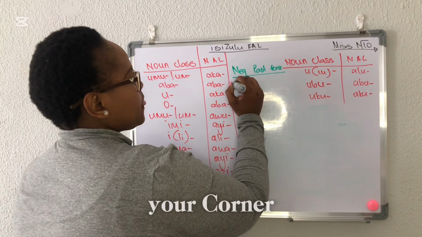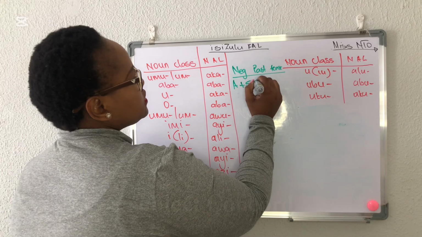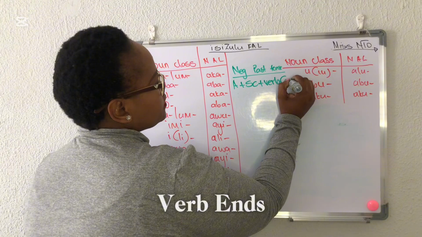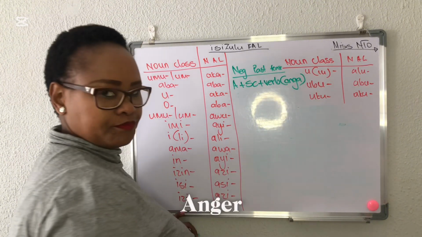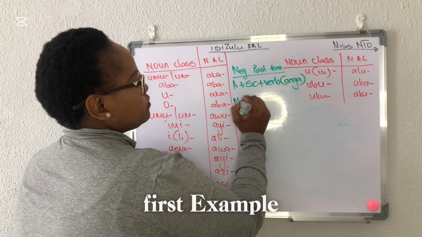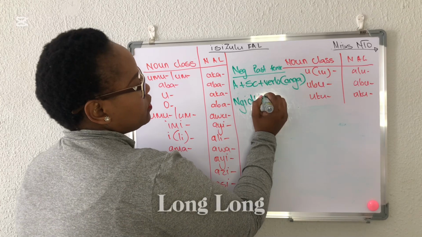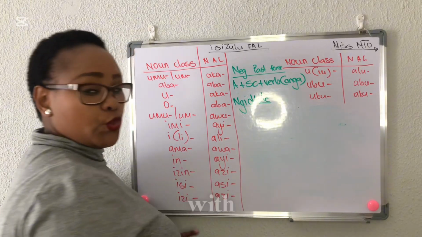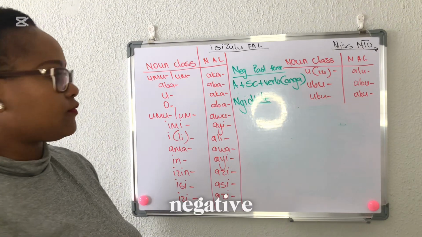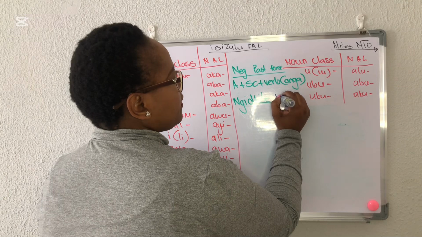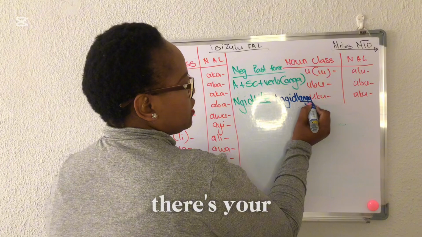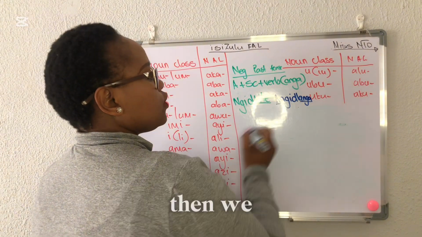Okay, so in negative past tense, guys, isasebenza ngawo ama-negative agreement link. However, ifomula yakhona ithi a plus subject concord plus your verb, but your verb ends with anga. Let's look at this. First example, you had long form ngidlile, the one that ended with ile. Let's change it into a negative. It's going to be angidlanga. There's your anga, and we replaced ile.